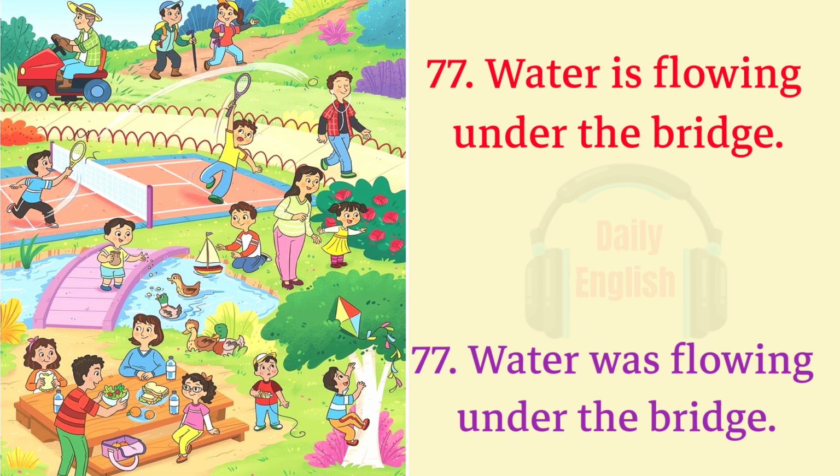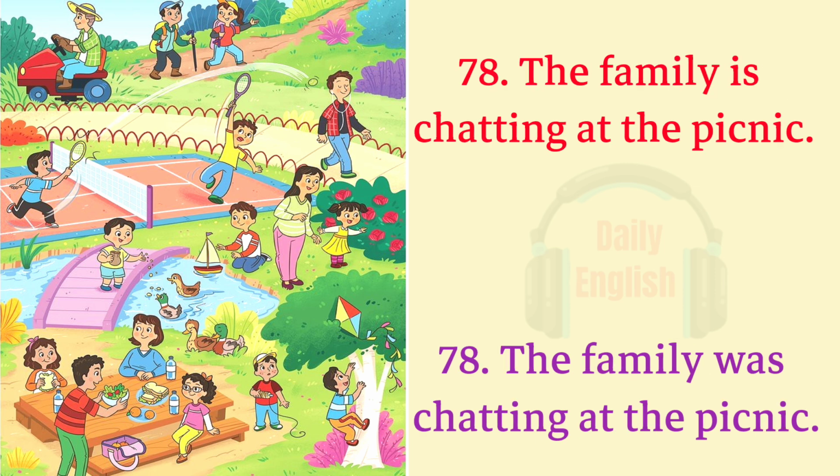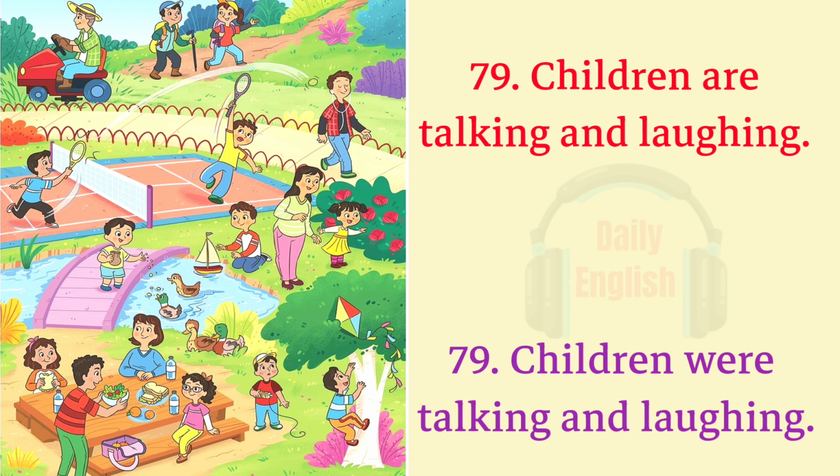77. Water is flowing under the bridge. Water was flowing under the bridge. 78. The family is chatting at the picnic. The family was chatting at the picnic. 79. Children are talking and laughing. Children were talking and laughing.